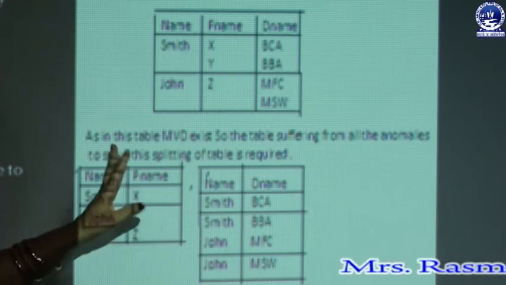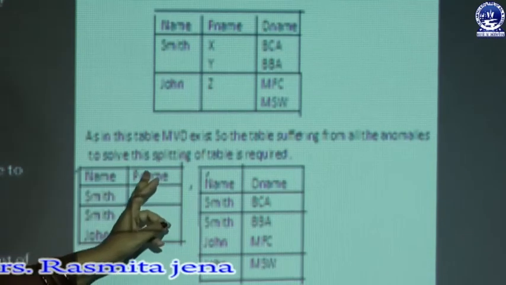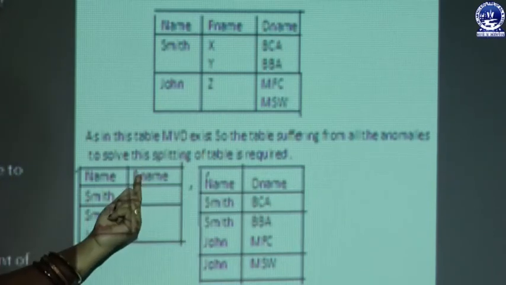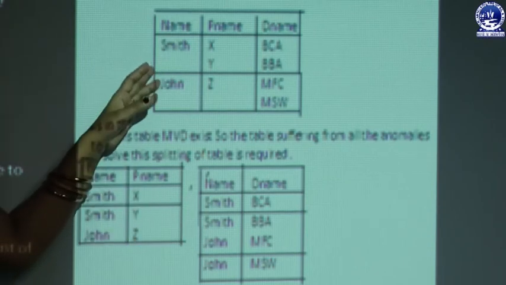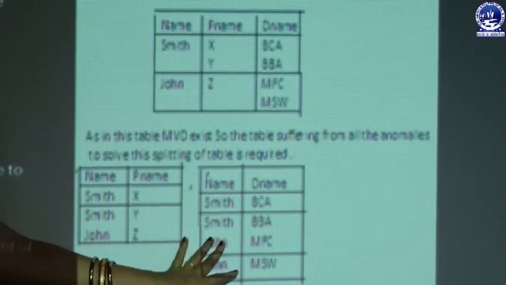In this case the name attribute does not functionally determine the project name and department name, and the department name attribute and project name attribute are independent of each other. So this relation is not in fourth NF, but after decomposition these relations are in fourth NF.